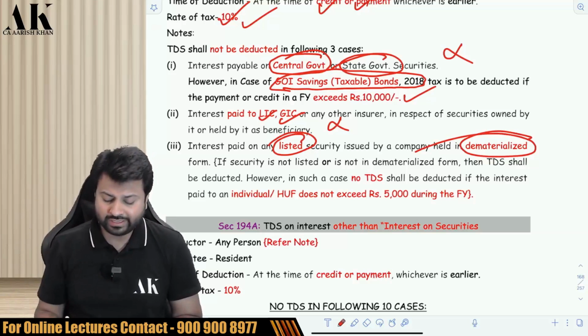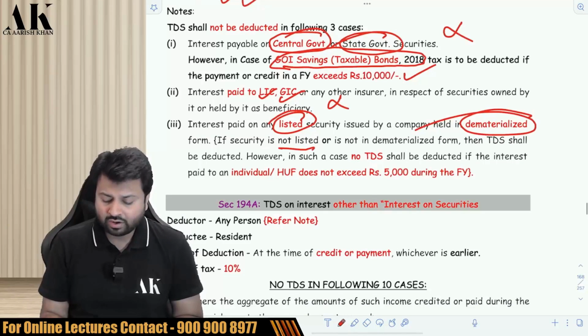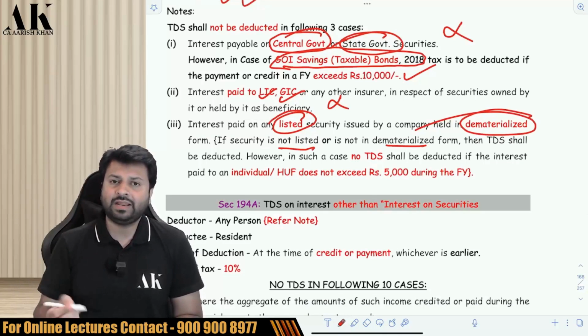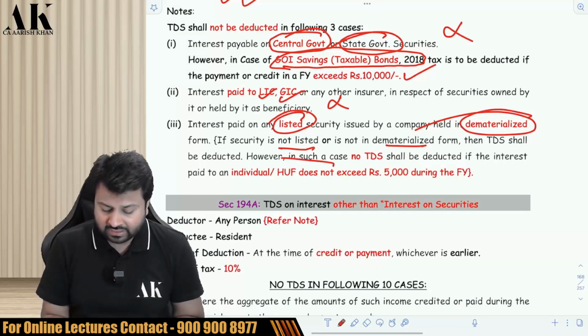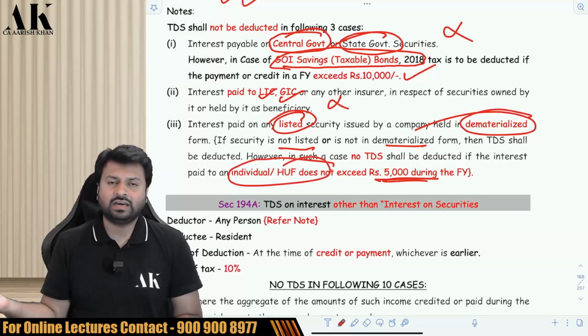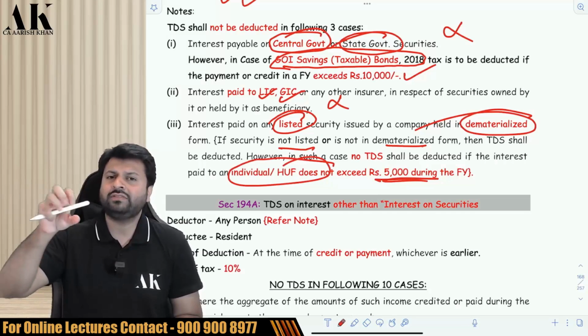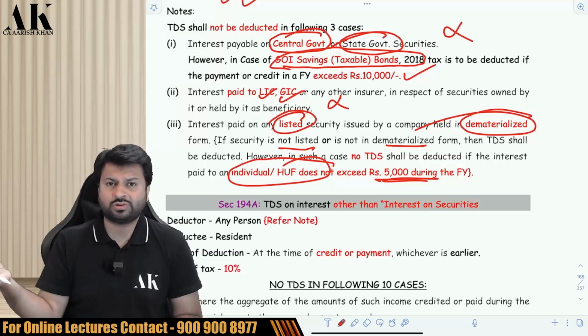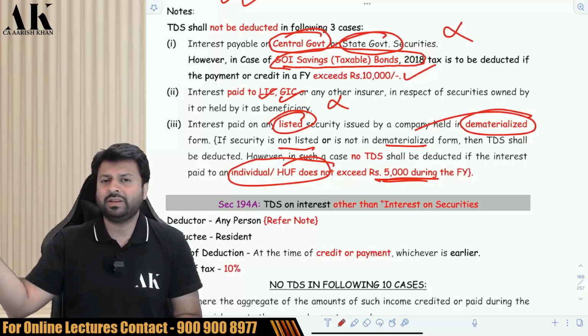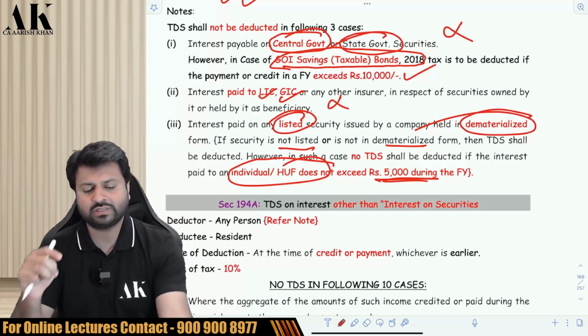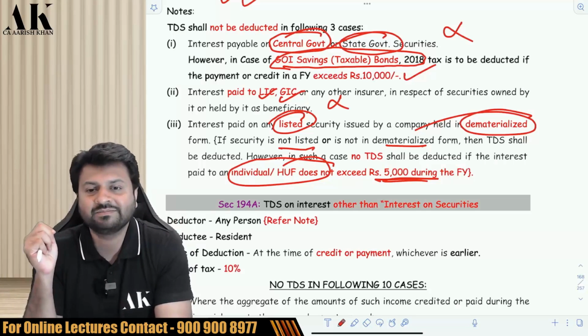There is no need to deduct TDS. If it is not listed or if it is not demat, then TDS is applicable. In that case, for individual and HUF, there is a threshold of 5,000. If you make the payment to individual or HUF, then up to 5,000, no TDS. Above 5,000, you are supposed to deduct TDS. But for others, if you make the payment to a company, firm, LLP, etc., there is no threshold applicable over here. Check it, please.